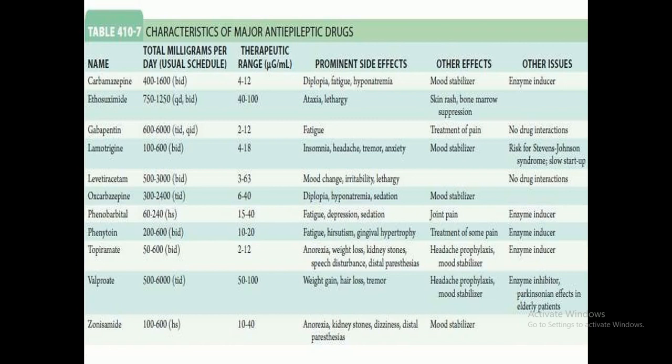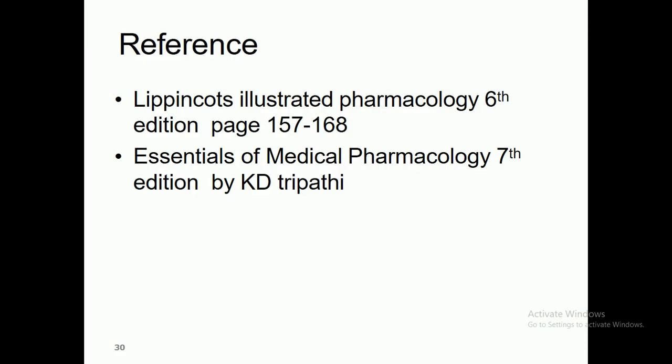The prominent side effects reported for topiramate are anorexia, weight loss, kidney stones, sleep disturbance, speech disturbance, and distal paresthesia. It is also used for headache prophylaxis and as a mood stabilizer. Weight gain, hair loss, and tremor are the prominent side effects of valproic acid, or sodium valproate. And this is the end of the lecture.